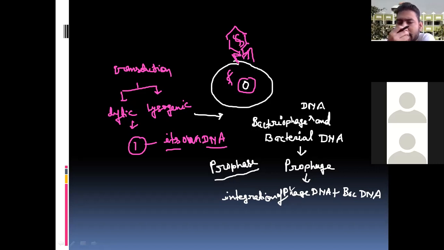During the lysogenic life cycle, they are going to form a special structure which is known as the prophage. I told you what the prophage is: it is nothing but the integration of phage DNA plus bacterial DNA. This is called the prophage. Is it okay? So this is the story about transduction.